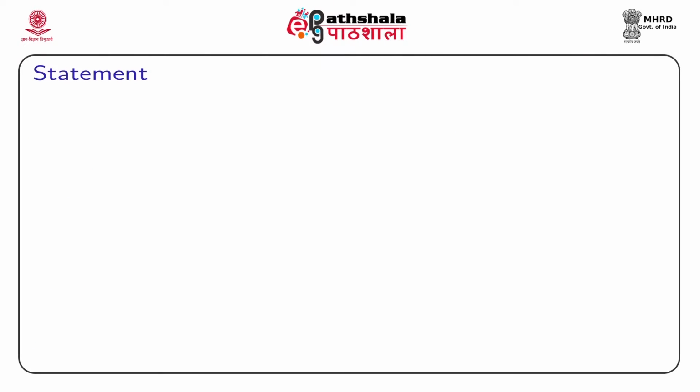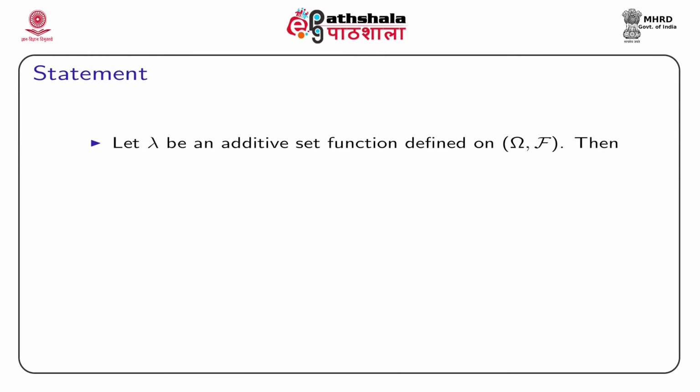We will be starting with the concept of continuity for a sequence of sets. To define this, first we state the theorem. Let lambda be an additive set function defined on omega and script F. Omega is the reference set and script F is the corresponding sigma field, which is constructed using the subsets of omega.